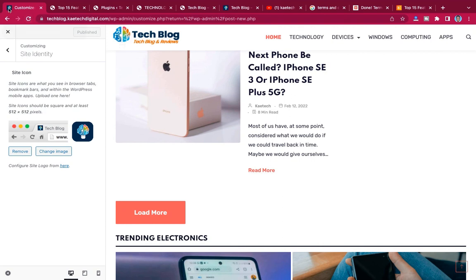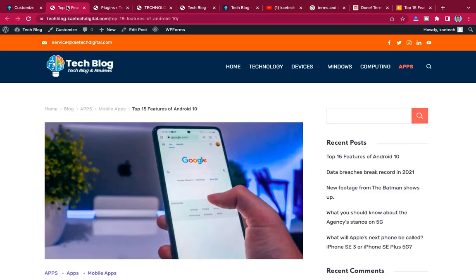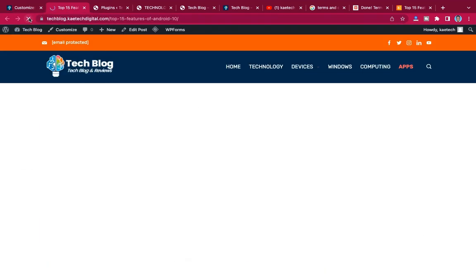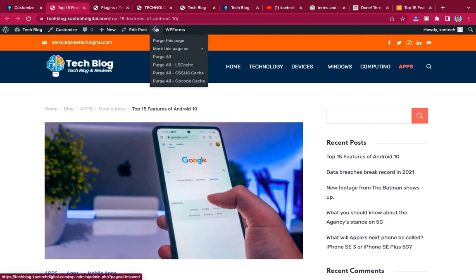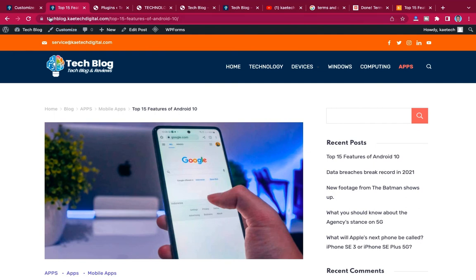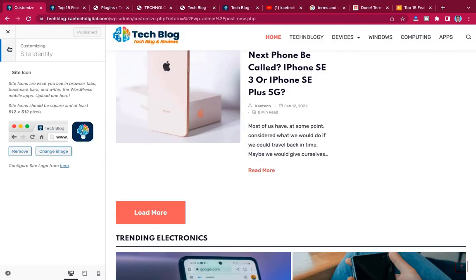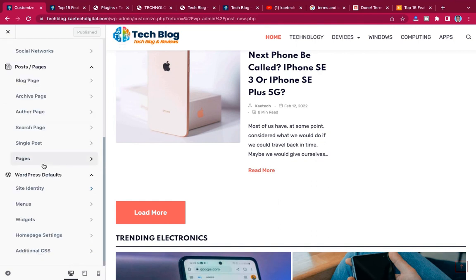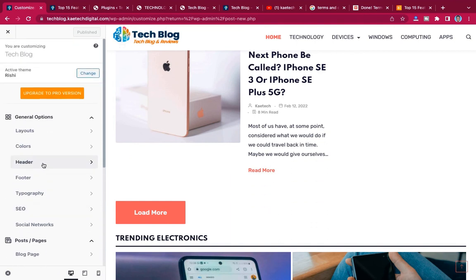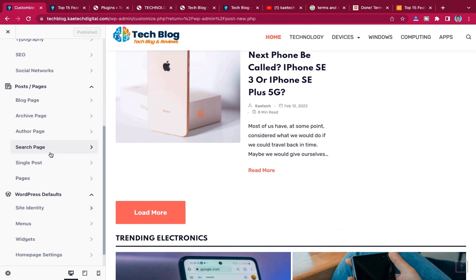So when we go over here and refresh the website, let me purge the cache, and then we realize that the site icon is showing, and that is it. So now that we set our site icon and everything that we need to set, I think we are good to go.